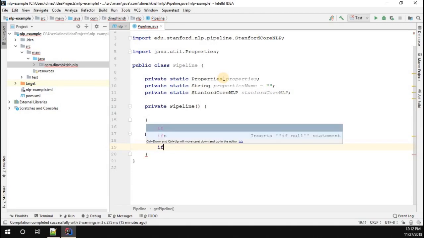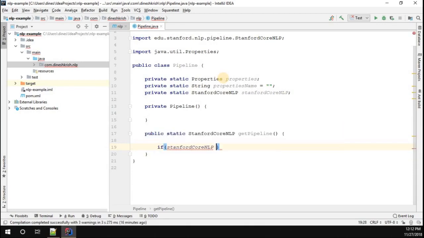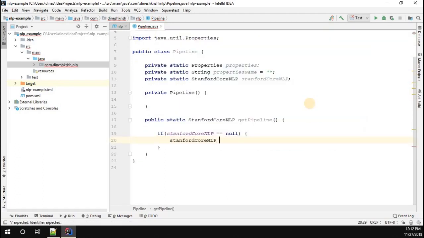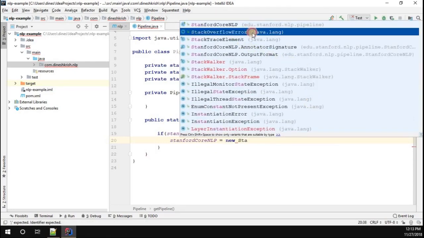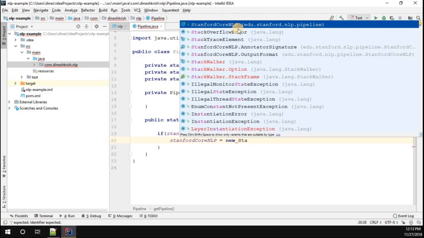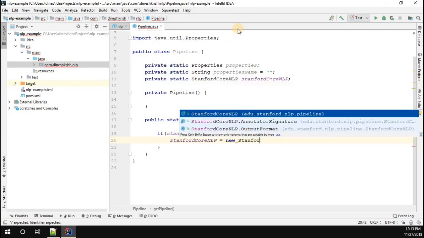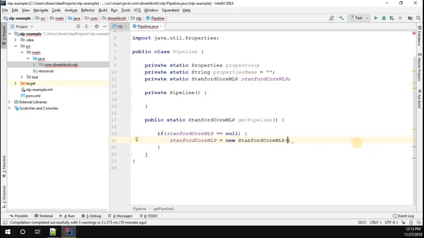I'm going to say if the pipeline Stanford core NLP reference variable is equal to null, then I want to create an instance, equal to new Stanford core NLP. If you look at it, this particular constructor takes the property as an argument. So you can pass a property. I'm going to pass the property that we have, right? Then I'm going to return the Stanford core NLP.